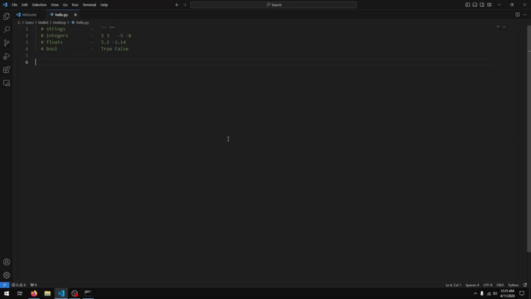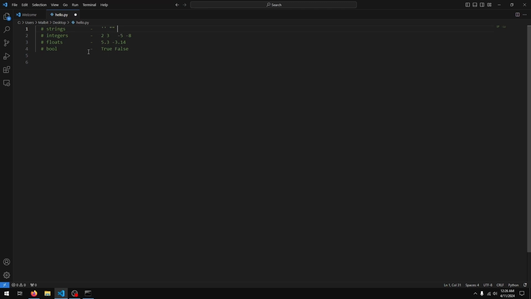Welcome to the lesson on data types. So data types is basically how your computer or Python understands data. We have a bunch of data types in Python, but we'll just go over the more common ones to start off. So the first and one of the most common ones is a string, and a string is anything that appears in quotation marks. For Python, it can be either single or double quotes, but if it's in either of these, it's a string.